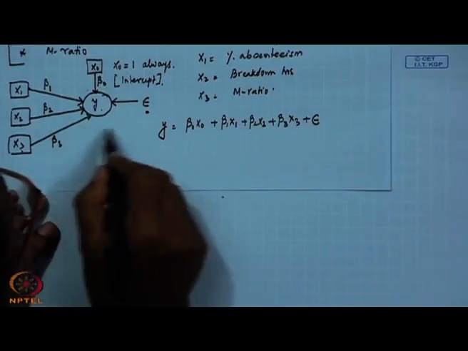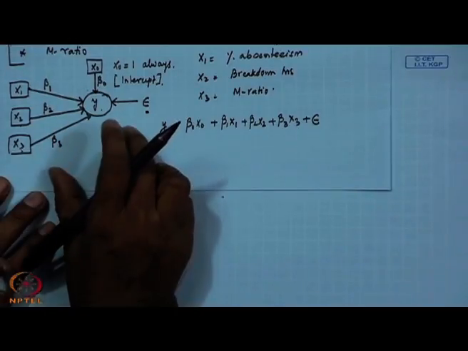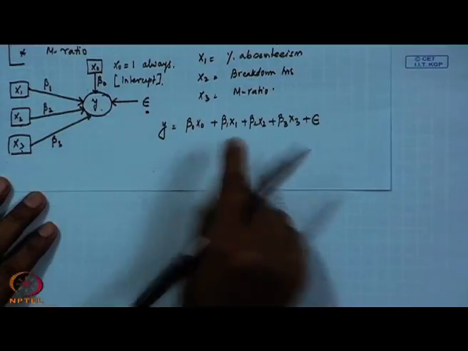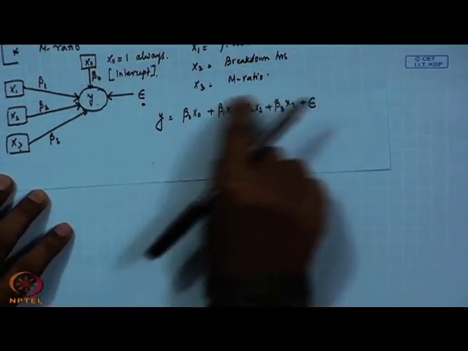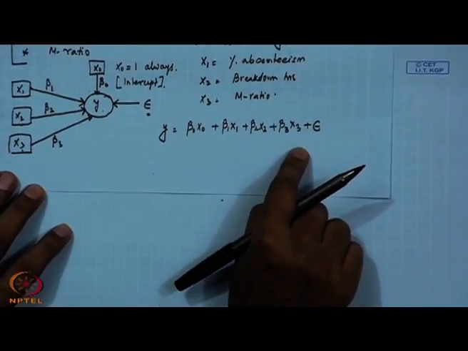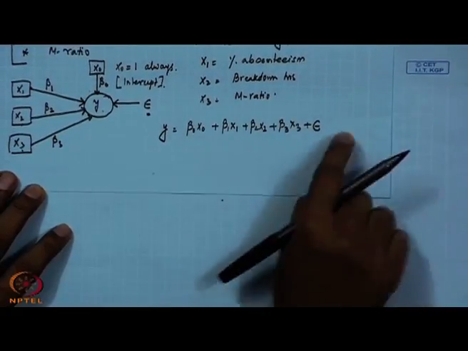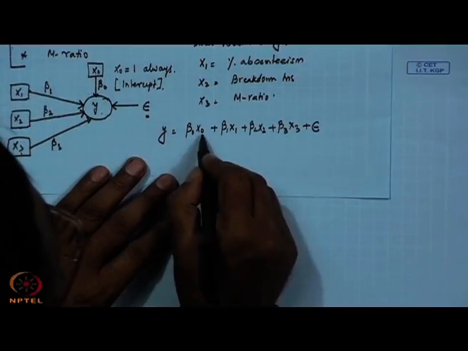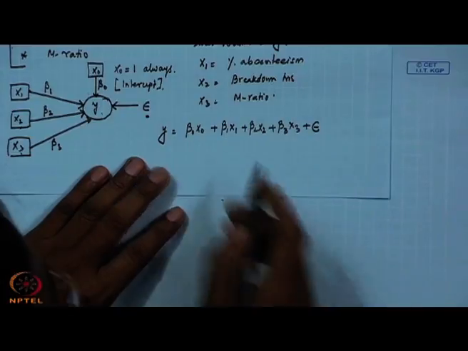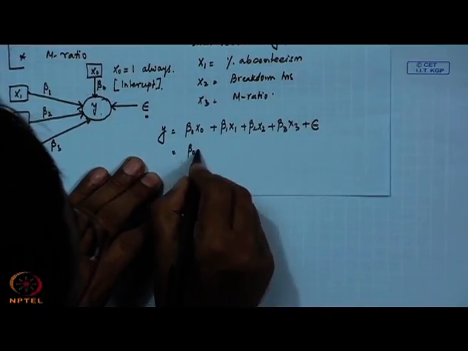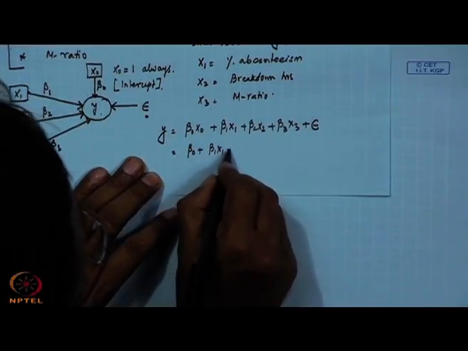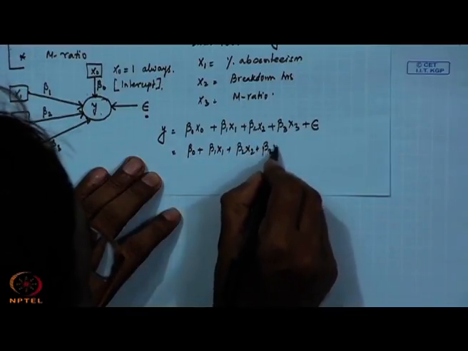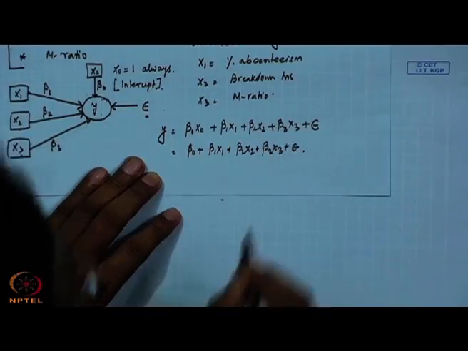So, this figure is the pictorial representation of the multiple regression model, which in mathematical terms you can write using an equation. Now, as we have said that x 0 will take the value of 1 always, this can be written like this: beta 0 plus beta 1 x 1 plus beta 2 x 2 plus beta 3 x 3 plus epsilon.